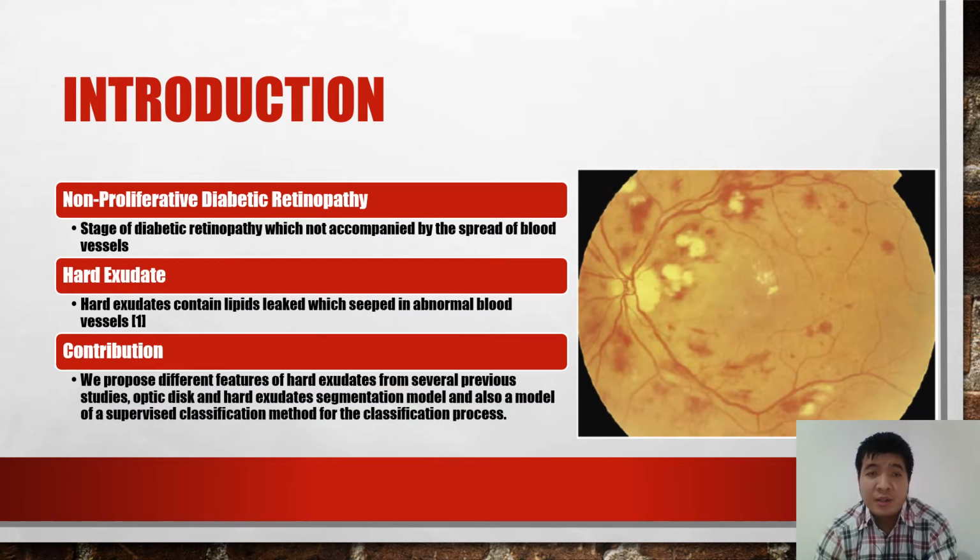Introduction. Non-proliferative diabetic retinopathy is characterized by the appearance of red lesions and accompanied by a change in the blood vessels of the retina of the eyes. Hard exudates contain lipid leaks which seep from abnormal blood vessels. Hard exudates are often encountered in moderate and severe NPDR.